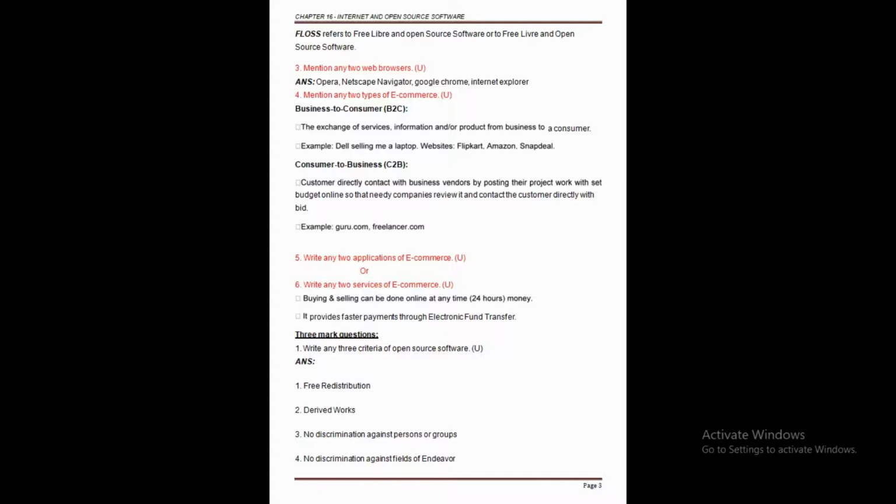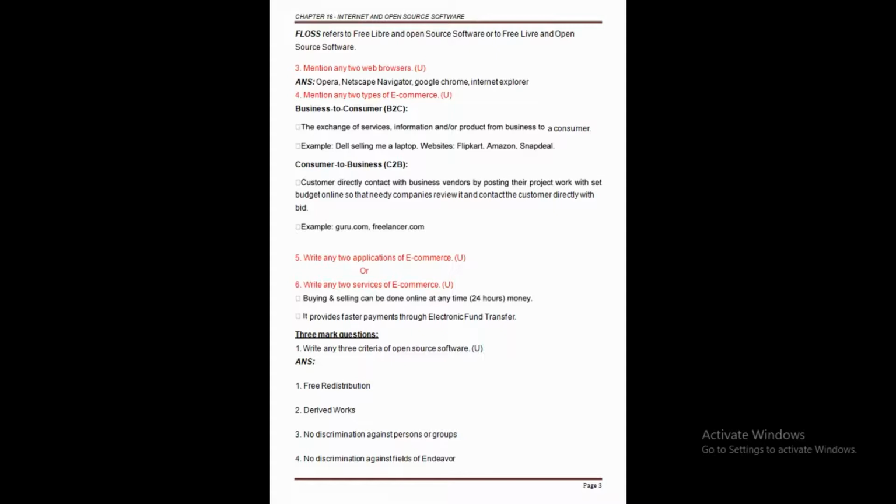Okay, so in our 3 marks question, the first question I want to select is: write any 3 criteria of open source software. Here also I'm not going to discuss the discussion part, I'll discuss that in the 5 marks question. Like our 2 marks question, I'm going to use just the side points about the conditions of open source software.